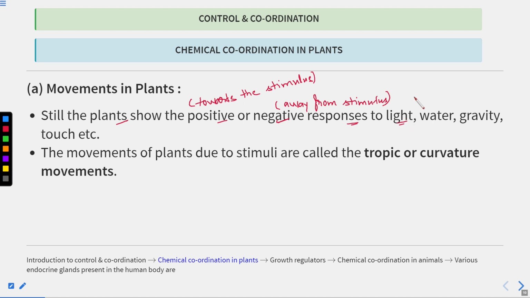They can move towards light or away from the light, towards water or away from the water, towards gravity or away from the gravity, meaning positively geotropic or negatively geotropic, and touch also, which is known as thigmotropism, towards the touch or away from the touch.